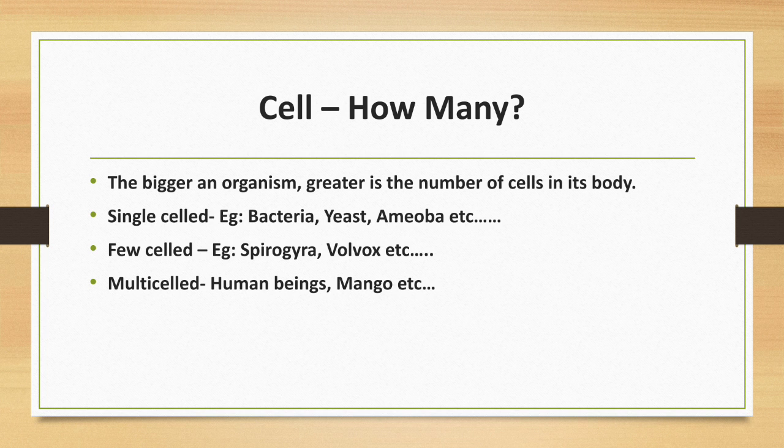In these organisms, either plant or animal, the body contains millions or billions of cells, so they are called multicellular organisms. Example: human beings, mango tree, etc.